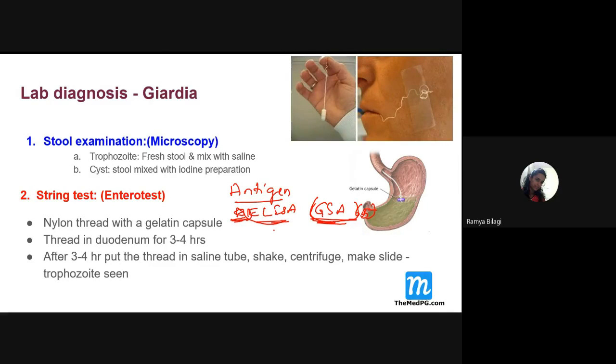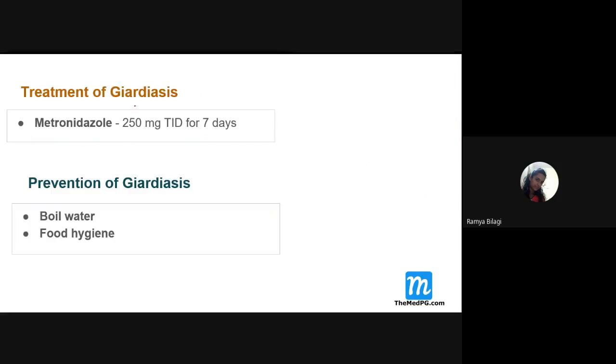The other test we can use is the PCR method, which is nothing but the molecular diagnostic test. So these are the other tests that can be used to confirm the diagnosis of Giardia. We usually don't go to such a higher extent. Usually by clinical examination and by using ELISA, we come out with the confirmatory diagnosis, apart from stool examination.